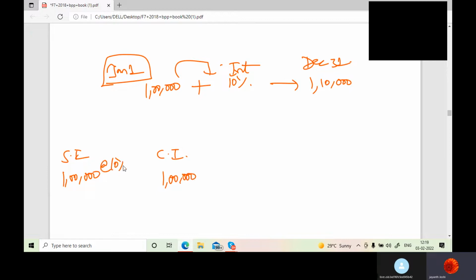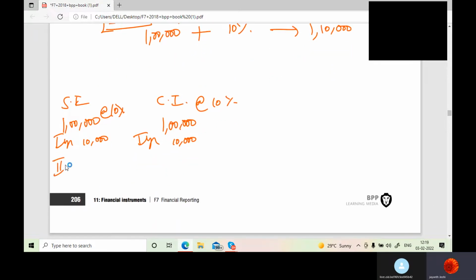At the rate of 10%, first year 10,000 you will be earning, but second year what happens? Here you will be earning again 10,000, here you will be earning 1,000 more, 10,000 on this and 1,000 on this, correct? So it will become 1 lakh 21,000. This would have been 1 lakh 20,000, isn't it so?